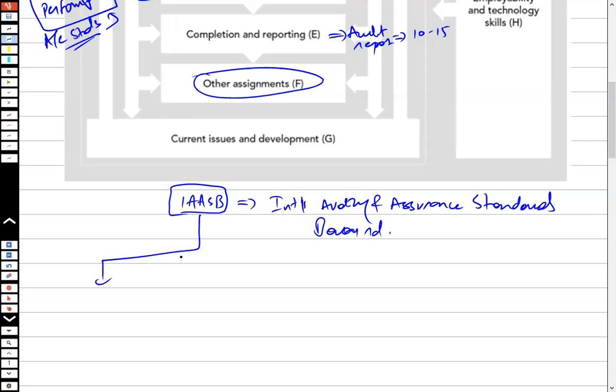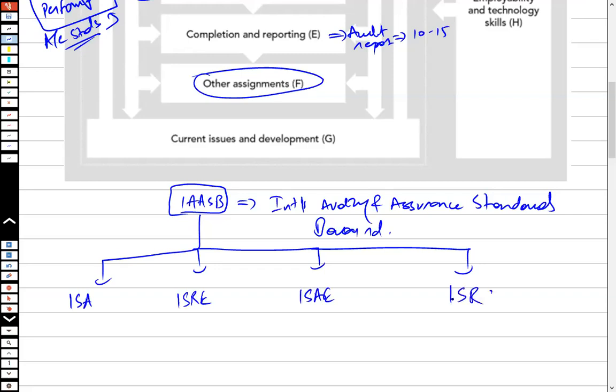IAASB has certain pronouncements. There are many, but I'm just referring to a few of them. Those pronouncements include ISA, ISRE, ISAE, and the last one is ISRS.